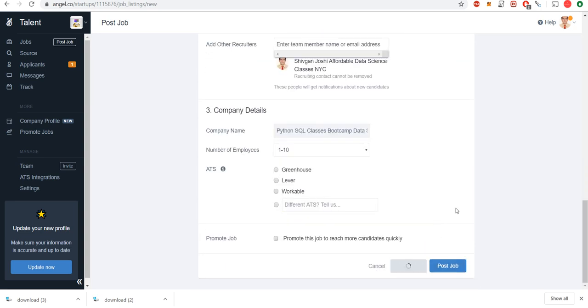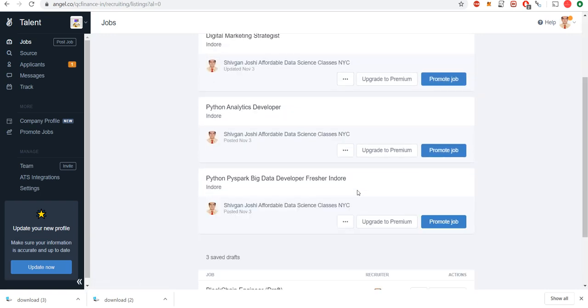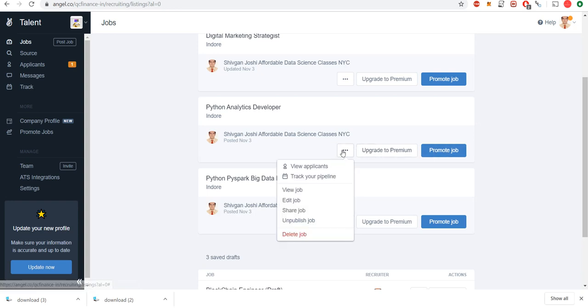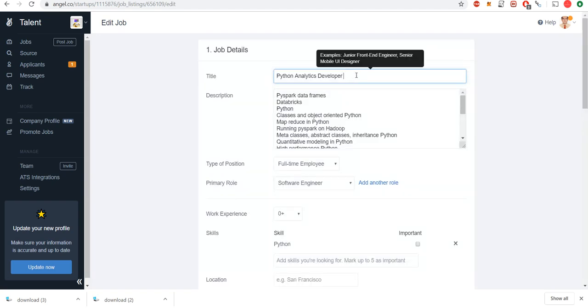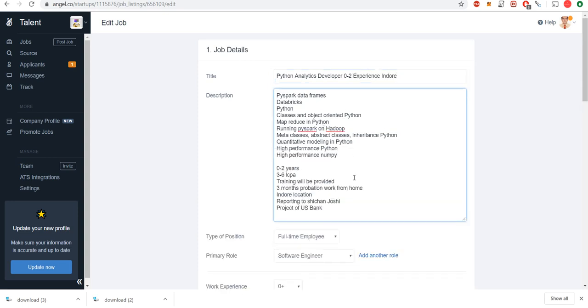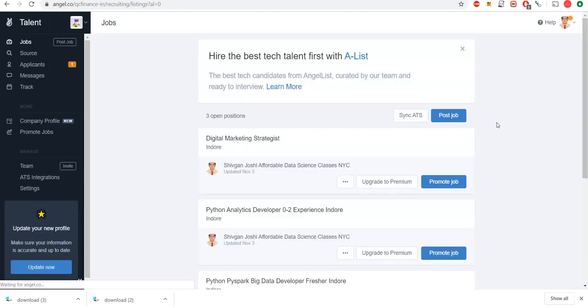Okay. Now we need people in Indore only. So let's edit it so that we don't get people from outside. So I'm clicking on edit. 0 to 2 experience Indore. Okay. So these are the stuff.